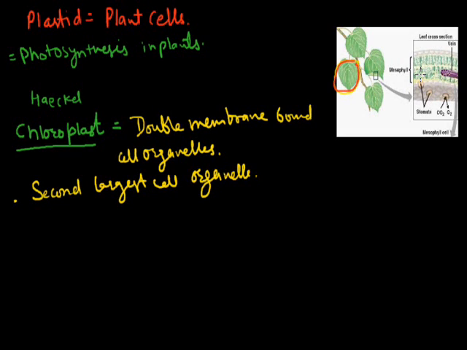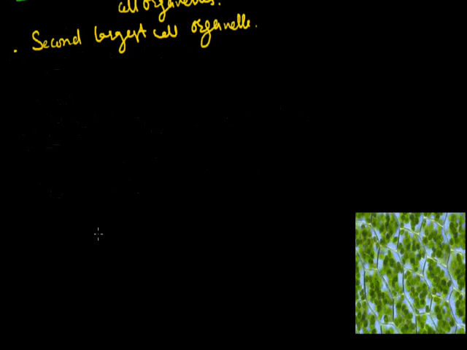These chloroplasts are present in the cells known as the mesophyll cells. These cells have the green color pigment or green color structure, and this structure is known as the chloroplast. The chloroplast has a double membrane which is made up of protein and lipids. The number of chloroplasts depends on the photosynthesis capacity or efficiency of a cell. If the cell has a high rate of photosynthesis, then the chloroplasts are more in number in the cell. The number of chloroplasts depends on the functioning of the cell.